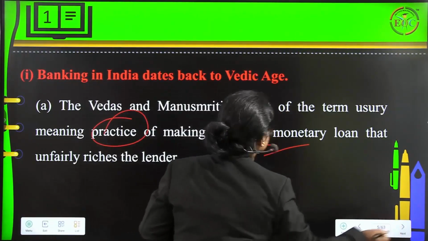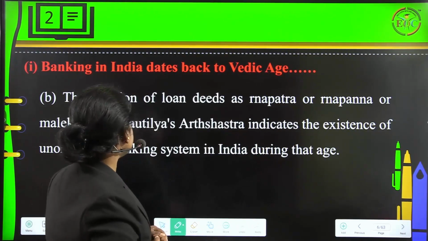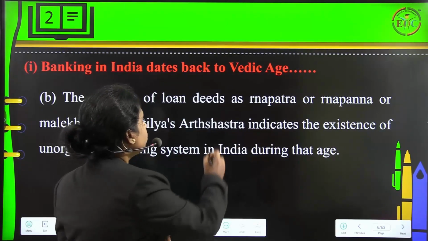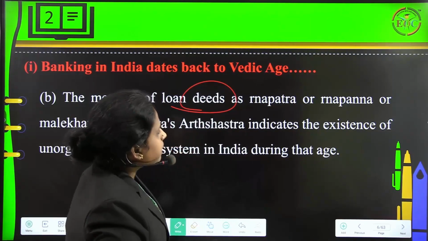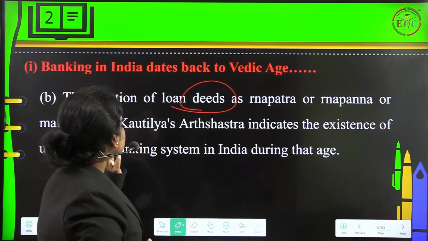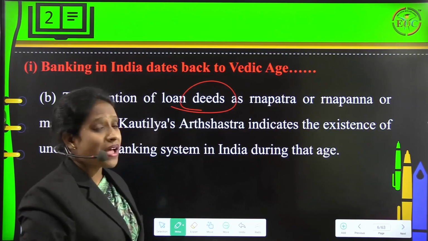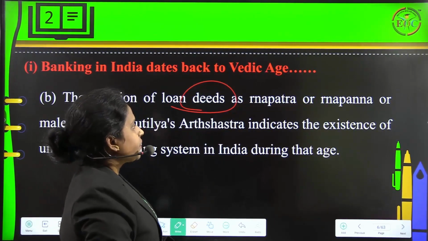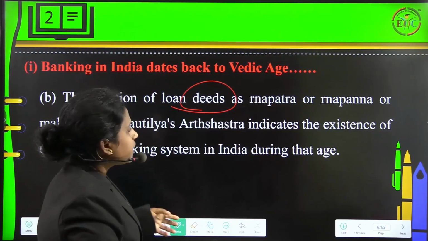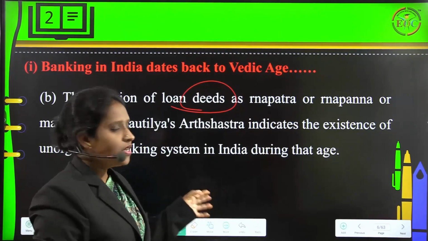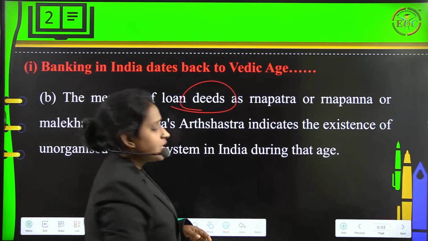Now, banking in India, that is the continuation. The second point here is that the mention of loan deeds as Ranapatra, Mapanna or Melakaya in Kautilya's Arthashastra indicates the existence of an unorganized banking system in India during that age. So we know that in a very early period we were having this kind of unorganized banking system. That is the example we have taken from the period of Kautilya's Arthashastra, right?